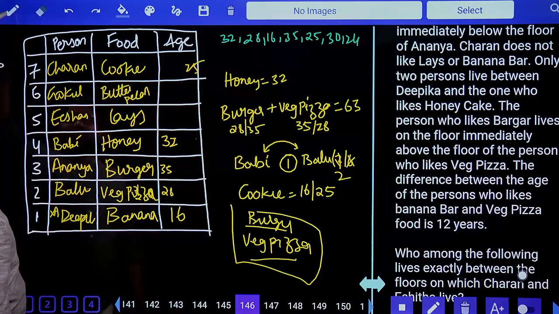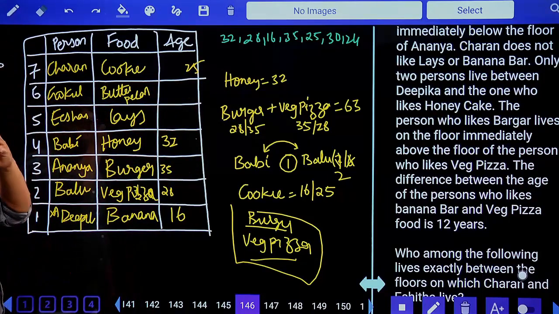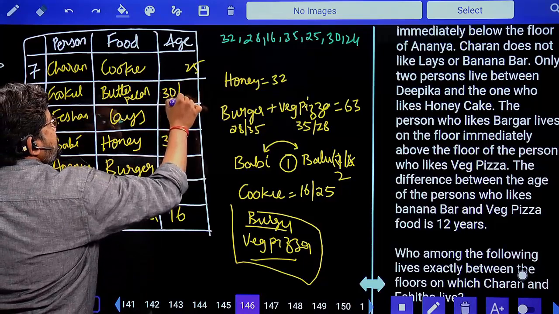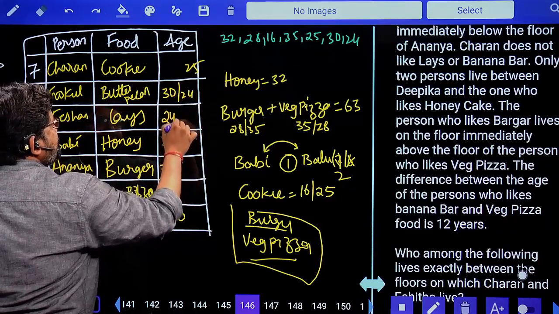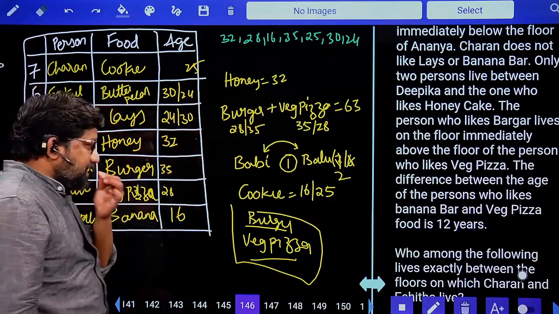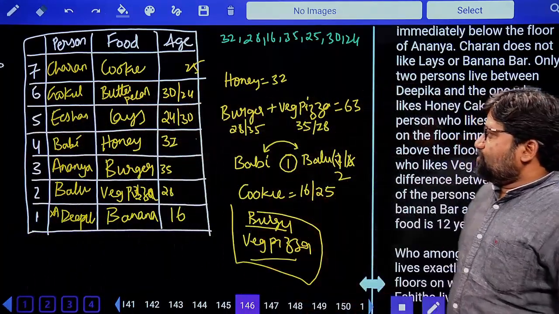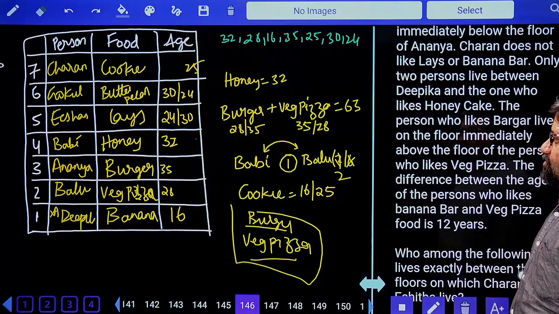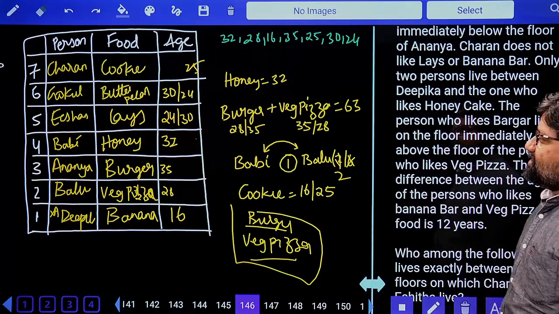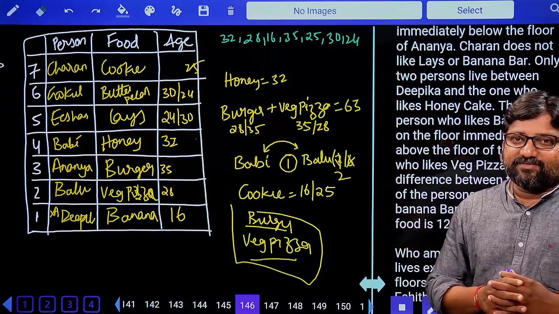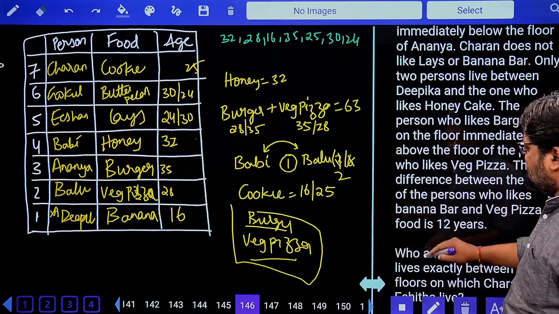Everything is done, but we don't have information about two ages. What are those two ages? 30 and 24. So we can't do anything. 24 or 30. Yes, this does happen in the exams. You will have some cases where you won't know the age of certain persons. So that is a possibility. So Gokul can be 30 or Ishan can also be 30. So yes, this is the arrangement. I think this is a very easy question.